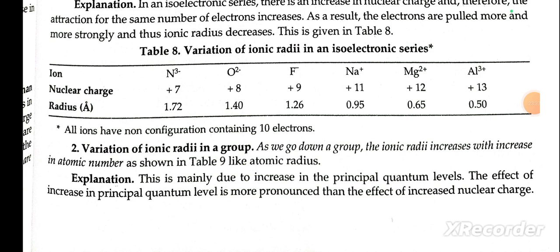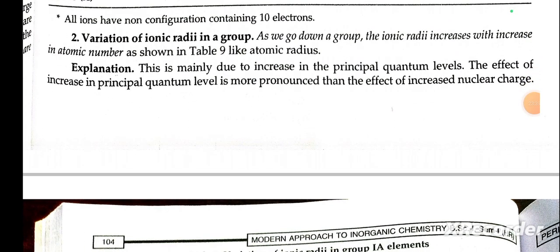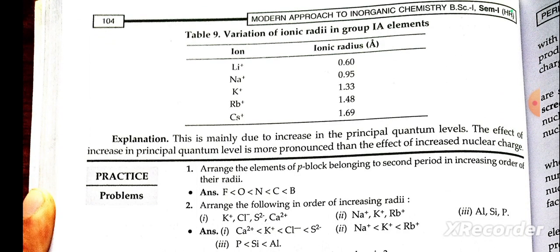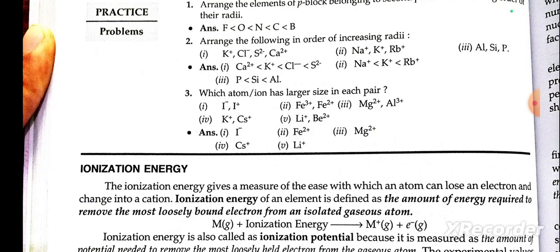The effect of the increase in principal quantum number is more pronounced than the effect of the increase in nuclear charge.